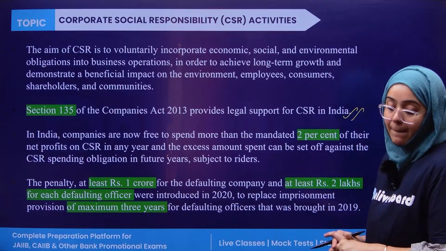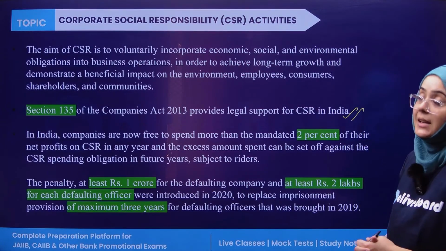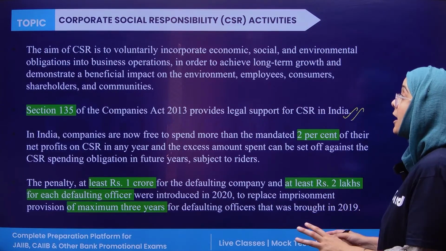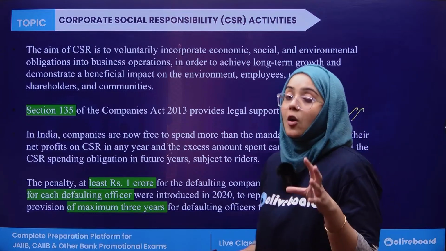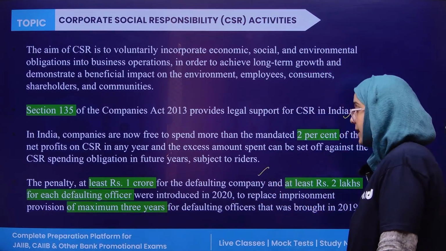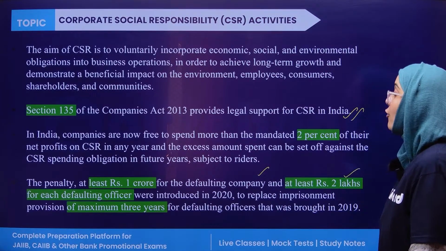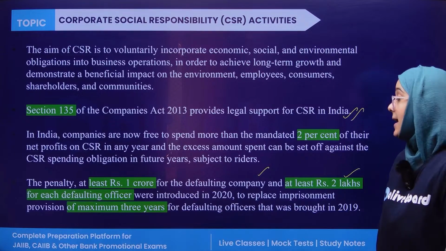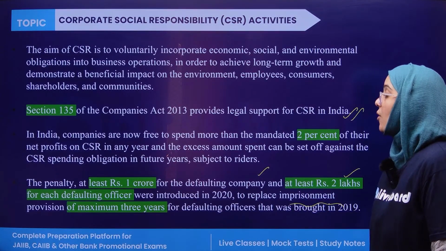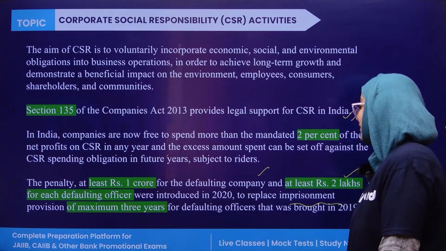Okay. Now, what are the penalties? If we talk about the penalty for not fulfilling corporate social responsibility, it is at least 1 crore for the company, and 2 lakh for each defaulting officer. It can also result in imprisonment, with a maximum of 3 years for the defaulting officers.